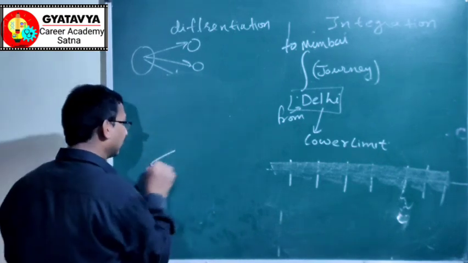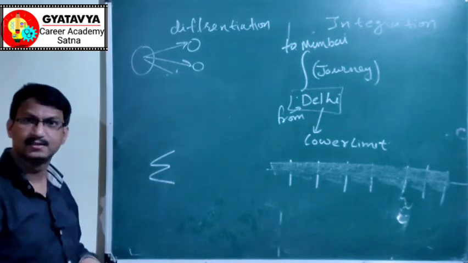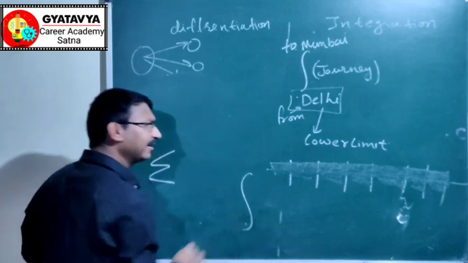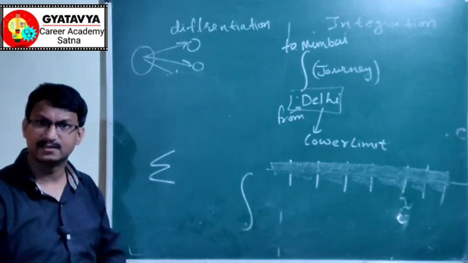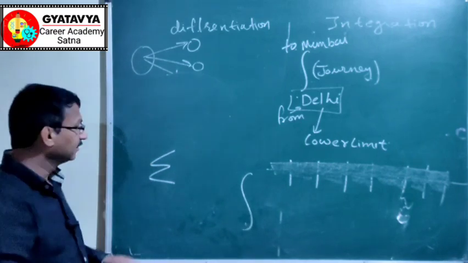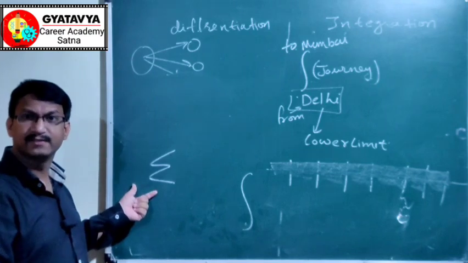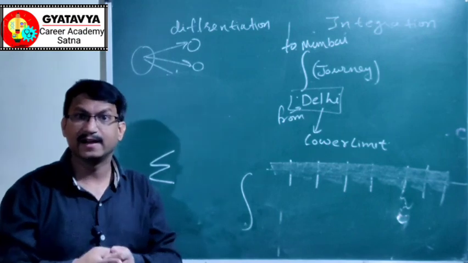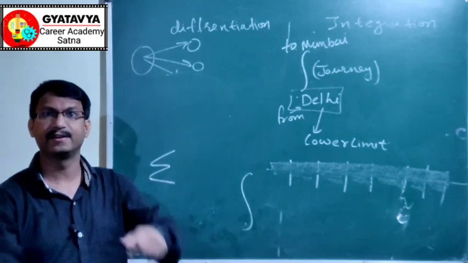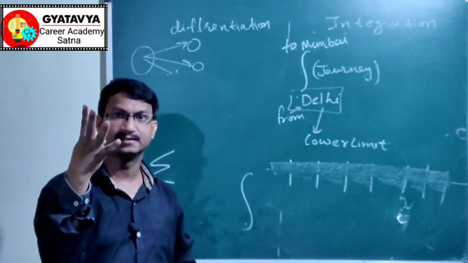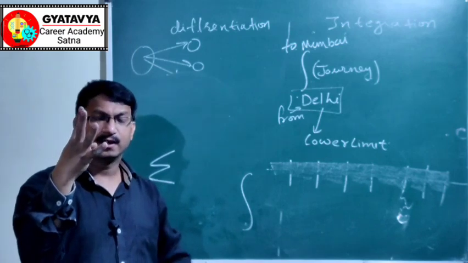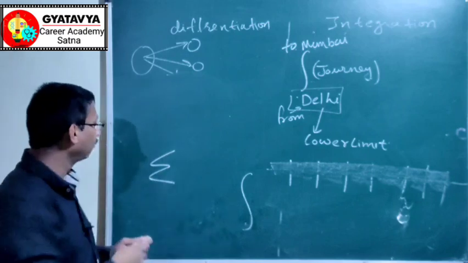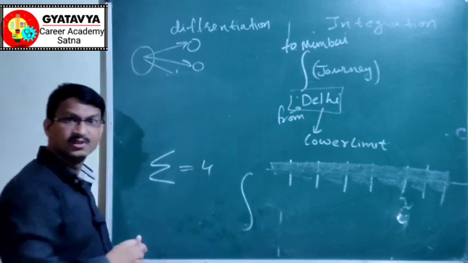Again, there is a term associated with integration, this one. This is called summation. Summation and integration are similar things, with just one difference. Summation is done on discrete values. Discrete values means the members to be added are separate, say these are 4 different fingers. If I am adding these 1, 2, 3, 4, the addition of these things will be 4.